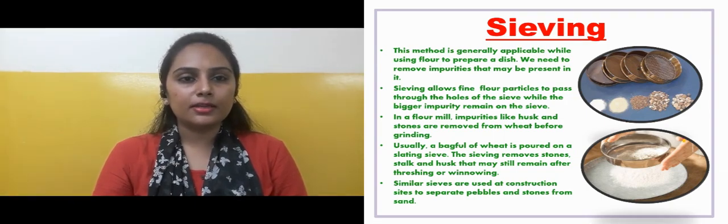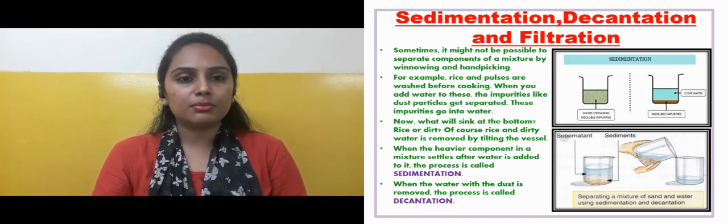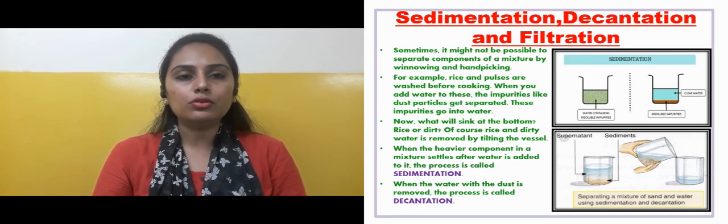Next is sedimentation, decantation and filtration. Sometimes it may not be possible to separate components of a mixture by winnowing and hand picking. There are certain mixtures which cannot be separated with the help of winnowing or hand picking. For example, rice and pulses are washed before cooking. When you add water to these, impurities like dust particles get separated. These impurities go into the water.